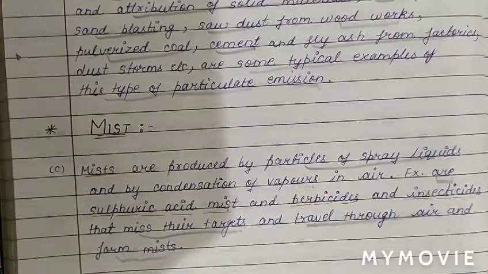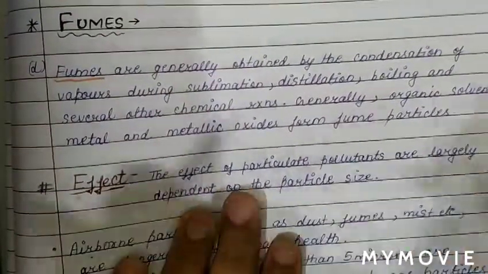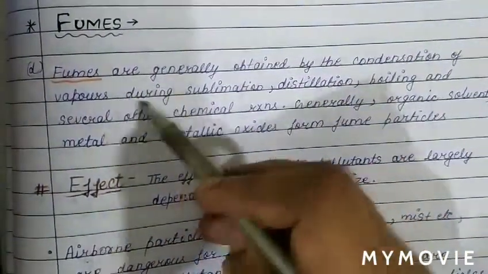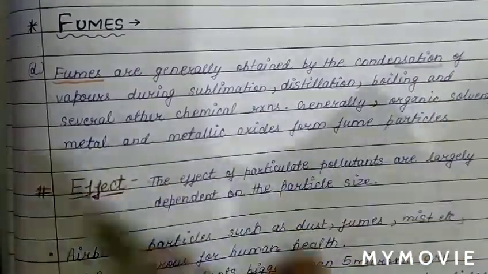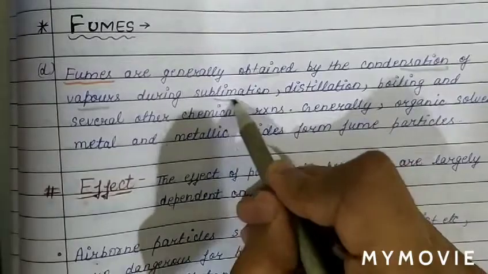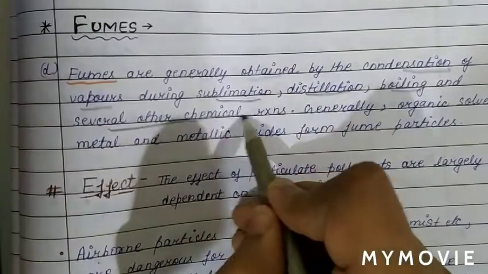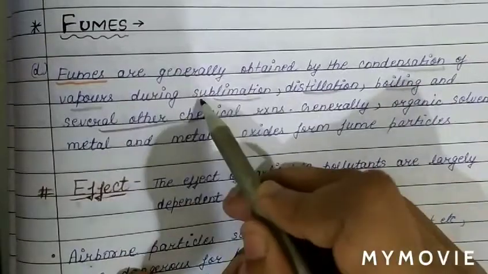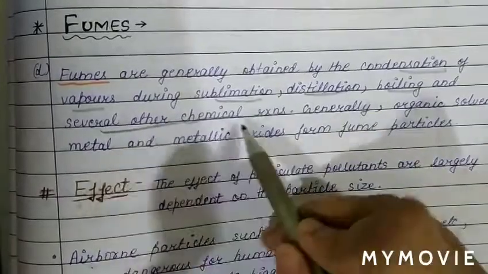The next non-viewable particulate is fume. See, the formation of fume. Fumes are generally obtained by the condensation of vapors during sublimation, distillation, boiling, and several other chemical reactions.